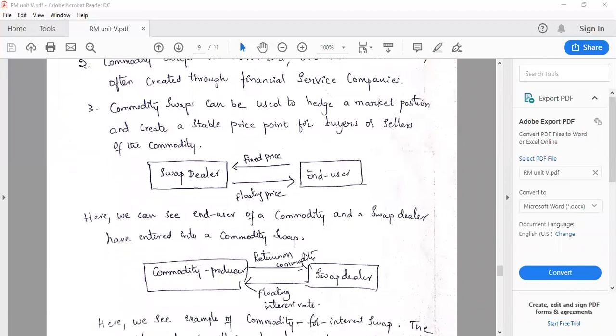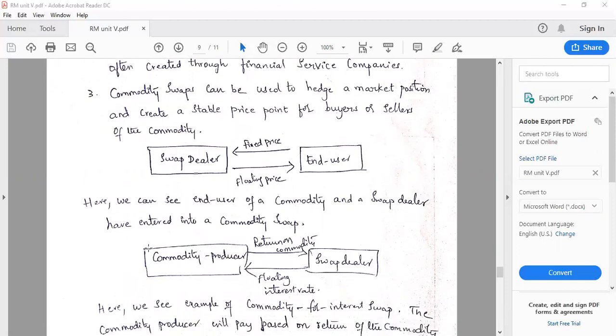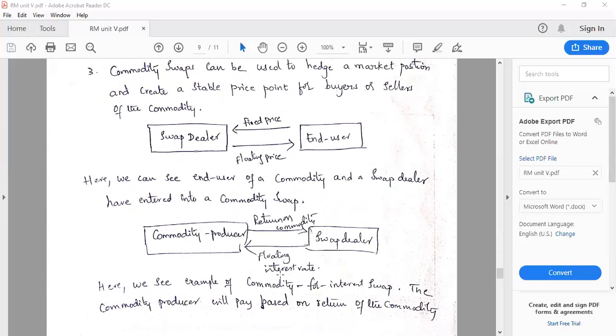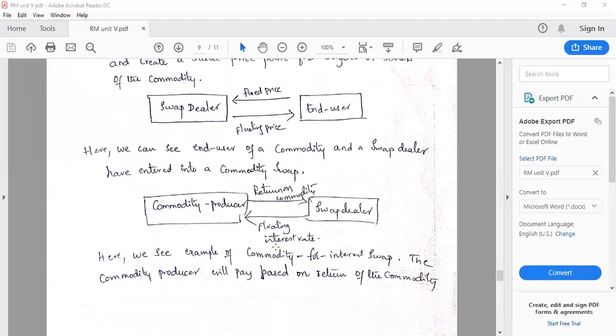Suppose the end user is the swap dealer, and the financial services provided to the end user is a commodity producer, right? Here we can see the end user of the commodity and the swap dealer have entered into a commodity swap. Then what is going to be exchanged? Instead of fixed price, return on commodity will be exchanged between the commodity producer and the swap dealer. So one will pay return on commodity and the other will pay floating interest rate. So that is the example of this commodity for interest swaps.